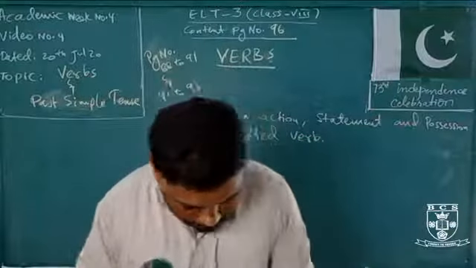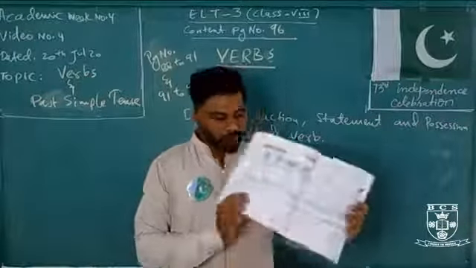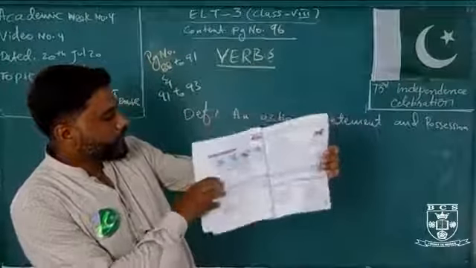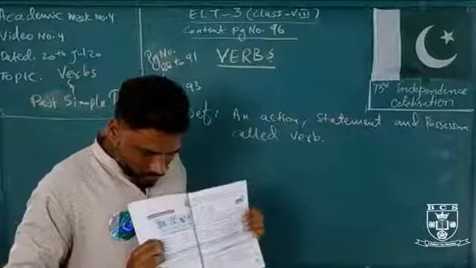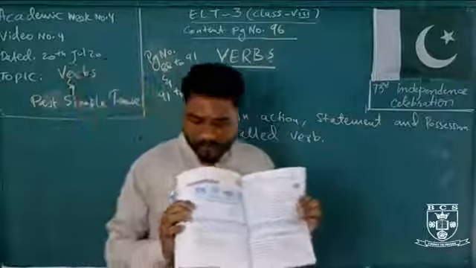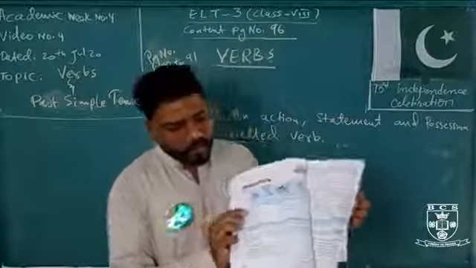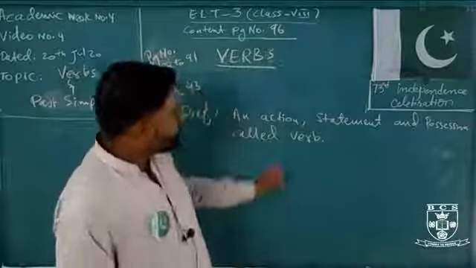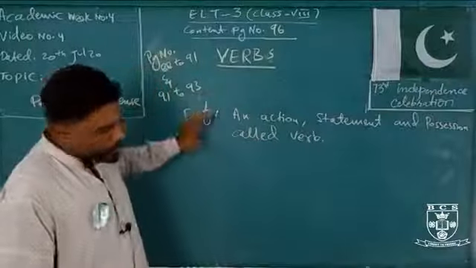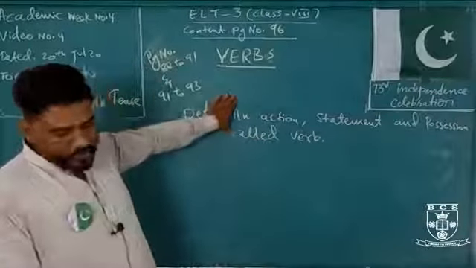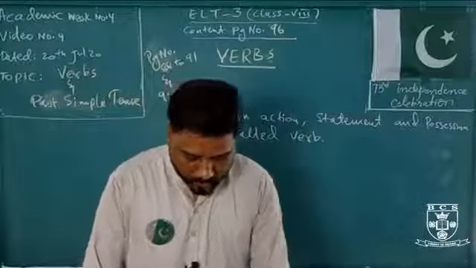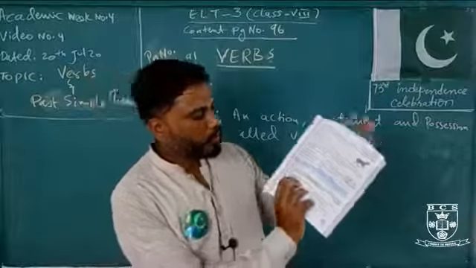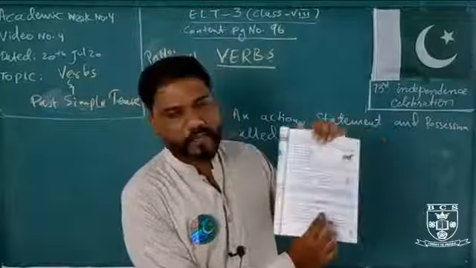As you can see on page number 88 of Wren and Morton, you can see in italic form the words are written. These words are called what? Verbs. Okay. Now easily you can find out the verbs in your exercise number 89. You can see, pick out the verbs in the following sentences.